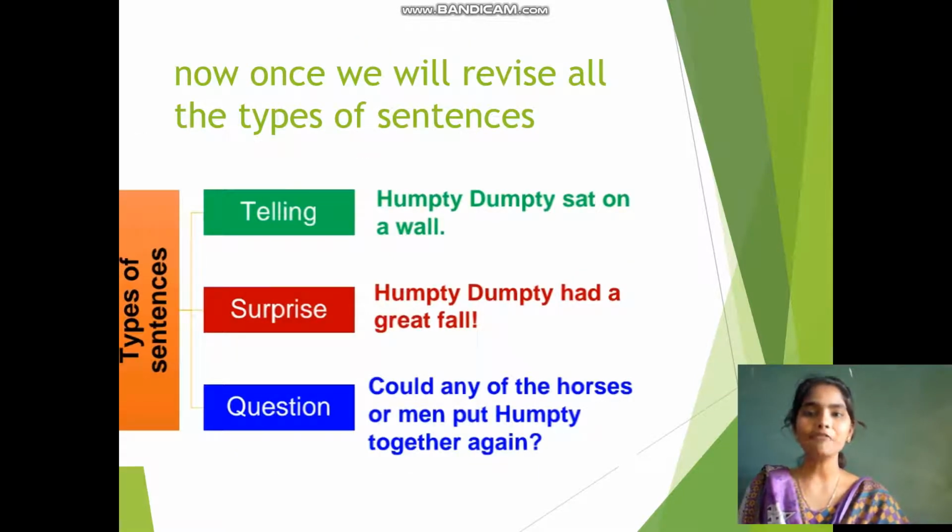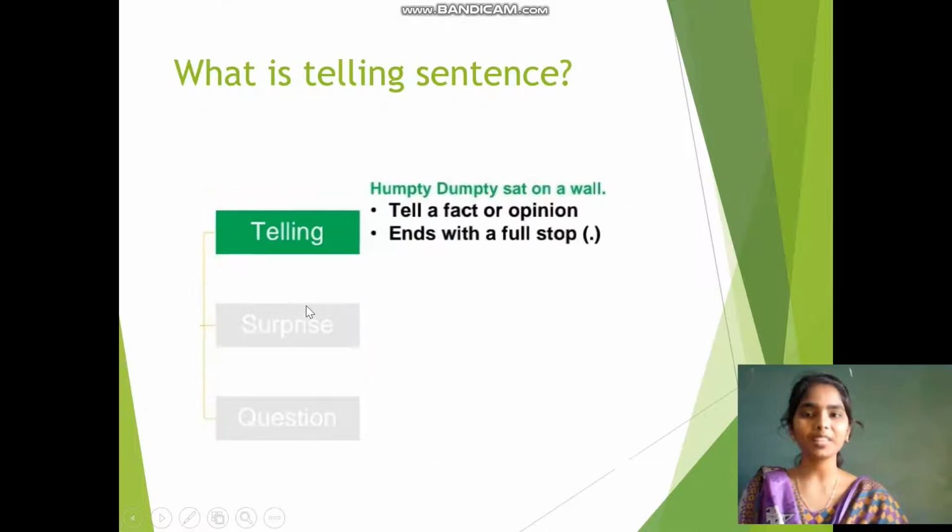Yes. Now we will revise all the types of sentences. We have three types of sentences. The first one is a telling, second one is a surprising, and the third one is questioning. These are the three types of sentences. So let's learn these sentences. What is the meaning of telling sentences? Telling sentences are nothing but it tells a fact or opinion. Always remember it should end with a full stop.